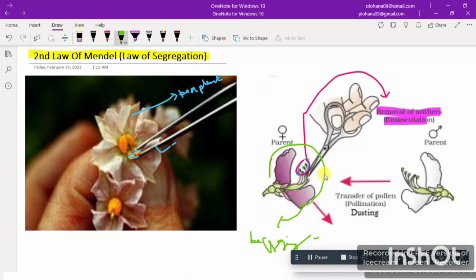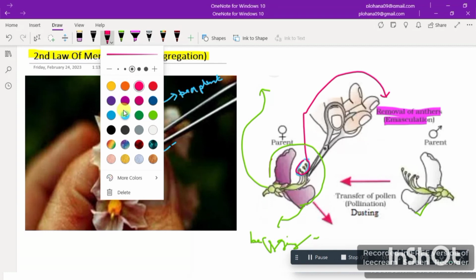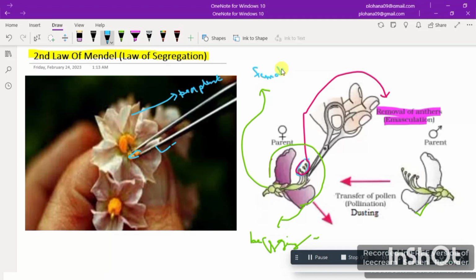They bagged it. But now what they did, they took another flower. Now this is behaving like a female, right? Because anthers are removed from this. Yes. Now this is behaving as female because anthers are removed. Now it has ovary, right? So now they are making a cross of this plant with this plant, so that pollen grains can go to this plant and can fertilize it.